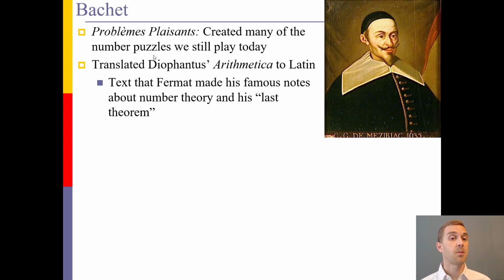Another famous mathematician at this time was Bache. He created the problème plaisant, which is where many of our types of puzzles and number games that we have today come from. He also translated Diophantus's Arithmetica to Latin, and it is in that book that Vermont wrote the last theorem and some of his other famous notes that he would put in the sides and the margins of his books.